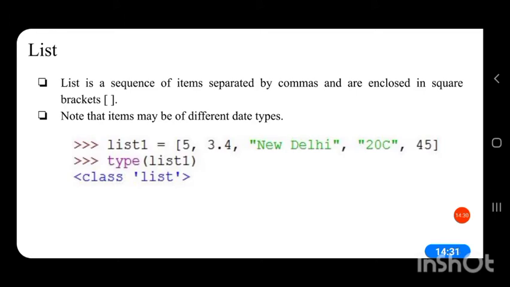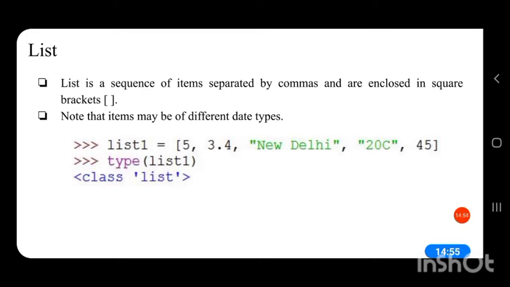Then these values are enclosed in a square bracket. If values are enclosed in a square bracket, it is considered as a list. So we have created a list. A list can be created only by enclosing values in square brackets separated by commas.